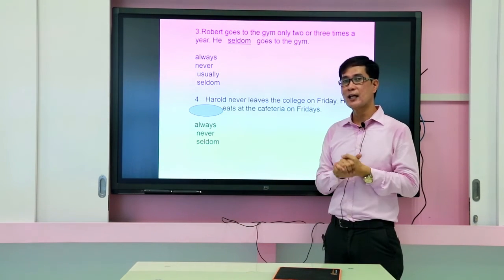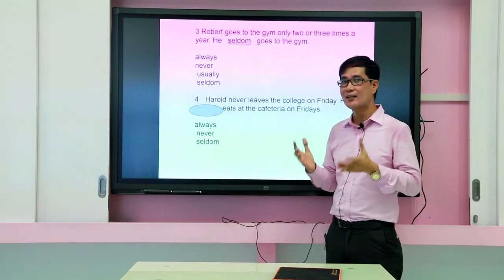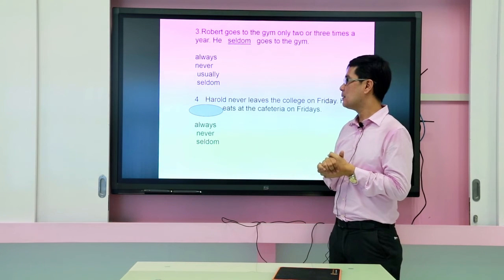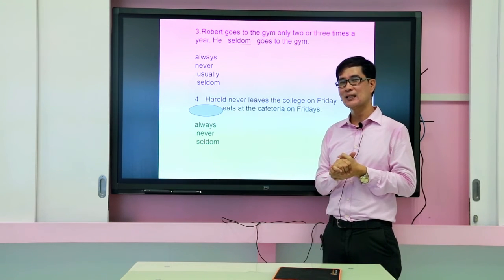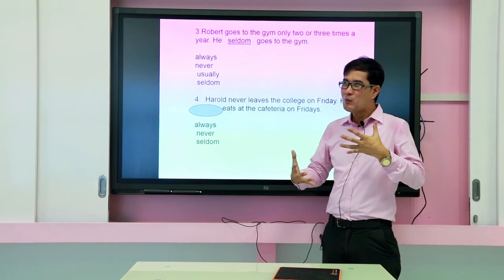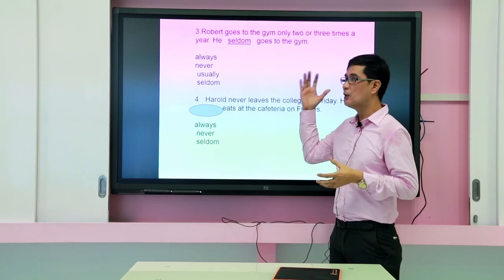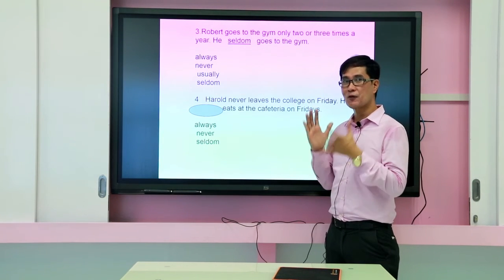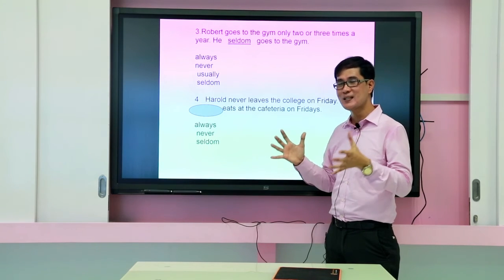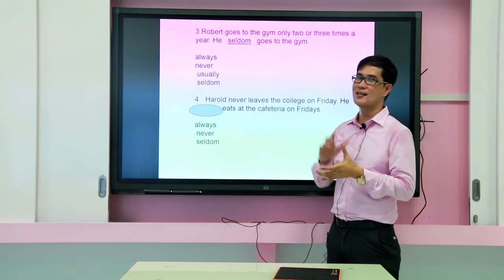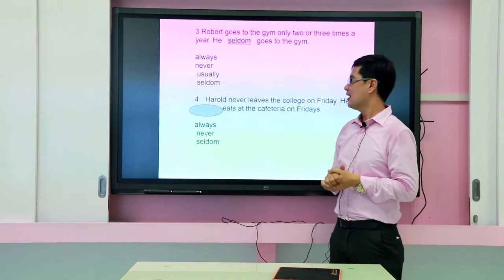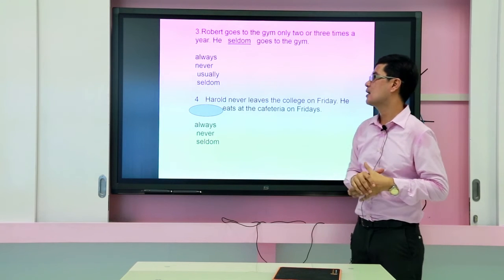We will have a short recap of that one. But as we understood a while ago, seldom is just like 20%. All right? So it almost didn't happen in a year. So for this one, the most appropriate adverb of frequency that we're going to use in this sentence is the word seldom. All right, let's move on with number 4.